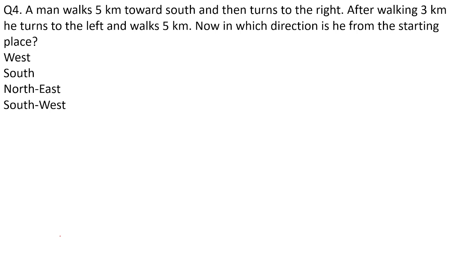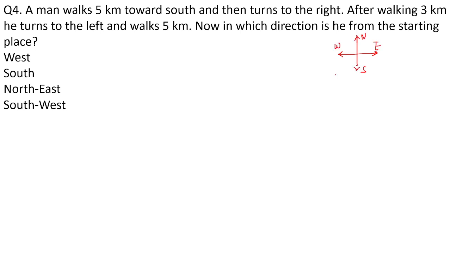Okay. Later on, a man walks 5 kilometers towards south. Now look here. Let's draw the primary diagram or the reference diagram for the primary directions. Okay. This one is north. This one is east.